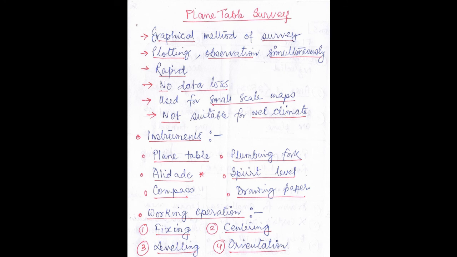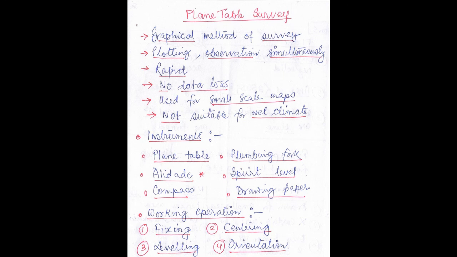That means first you have to fix the plane table, then you have to center it by the plumbing fork, then you have to level it and check it with the spirit level, and then you have to do the proper orientation. Orientation means all the points on the ground should be transferred properly to the drawing sheet which is mounted on the plane table. So please remember the working operation sequence.